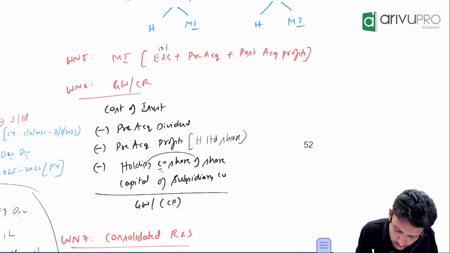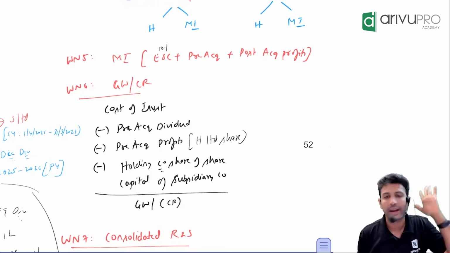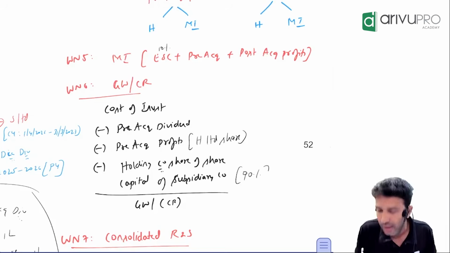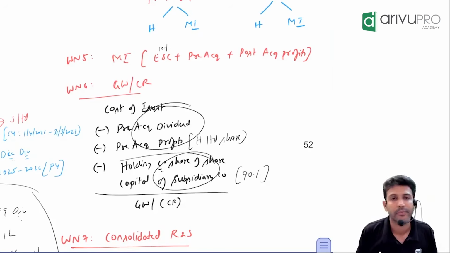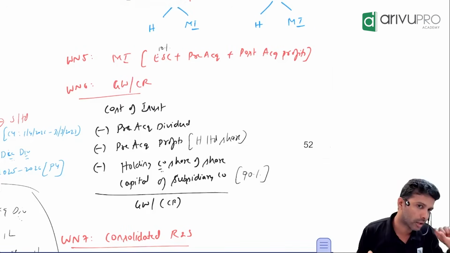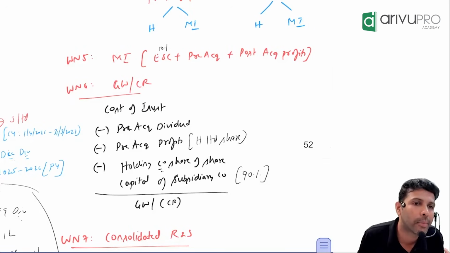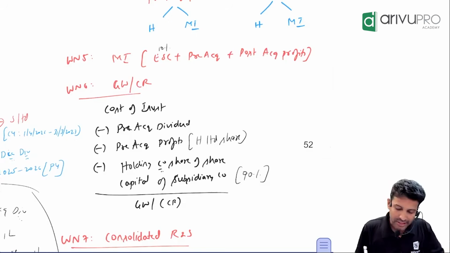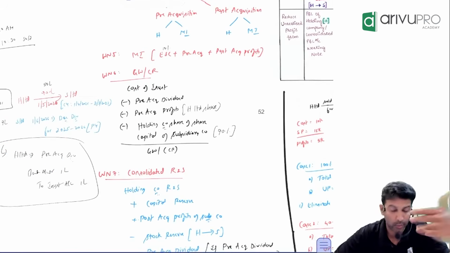Should this also be the total share capital of the subsidiary company or the holding company's share? Holding company's share, which is how much in this example? Compare this with this. If it's a positive number, it becomes goodwill. If it's a negative number, it becomes capital reserve. Manageable. You have got a little reasonable assurance as to how the numbers are looking. If time permits, as I said, I'll prove the other method also. First, let's finish one basic question on this.